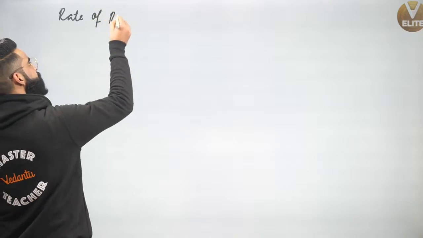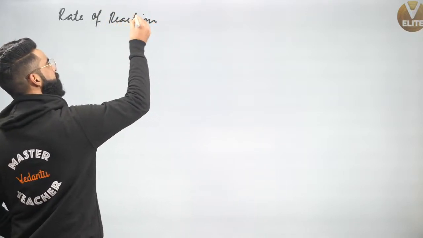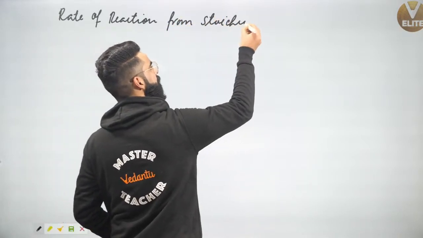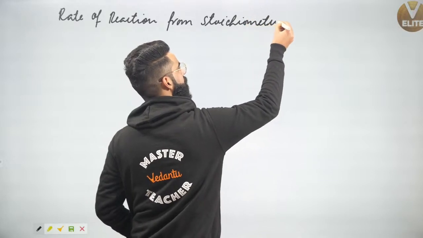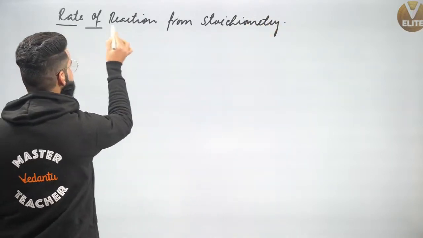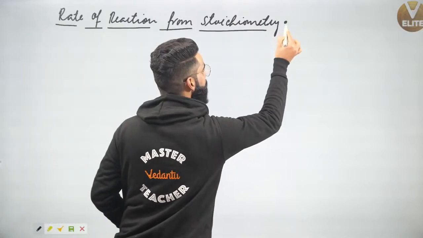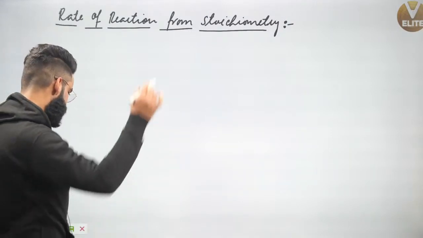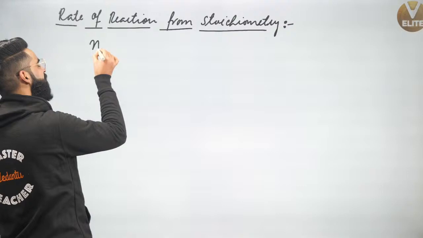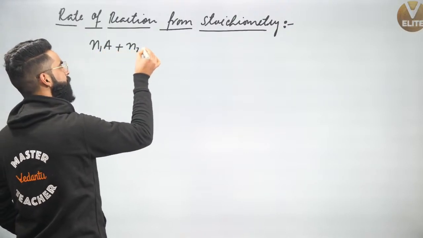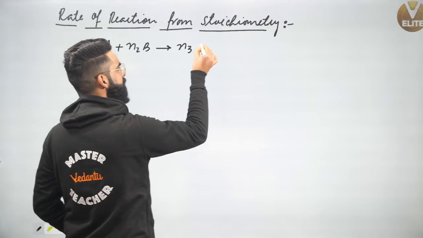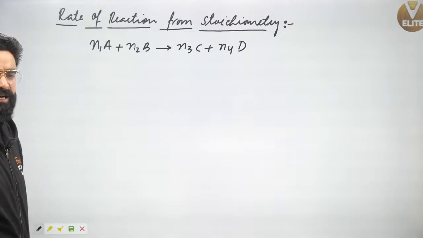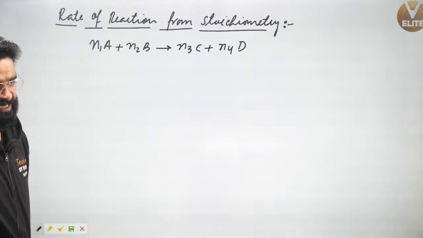Rate of reaction from stoichiometry. Understand properly what it's going to be all about. A very, very simple topic this is, but you need to understand the terminologies, and we need to see how to apply those terminologies in the questions. Understand properly guys. See, let's say I've got one balanced chemical equation as n1A plus n2B gives n3C plus n4D. Let's say this is one balanced chemical equation in which this n1, n2, n3 and n4 are the stoichiometric coefficients of these reactants and products respectively.